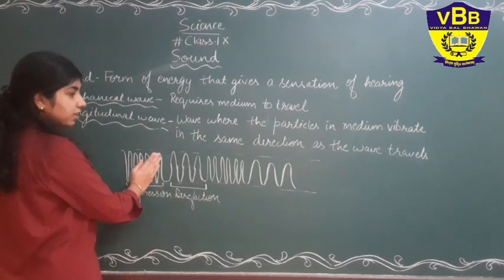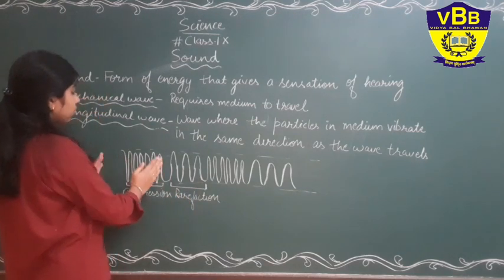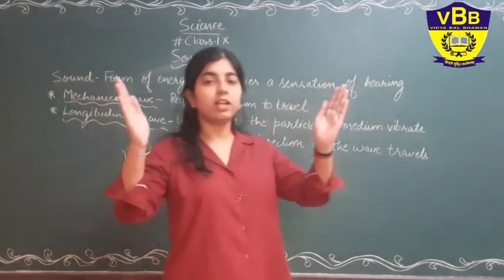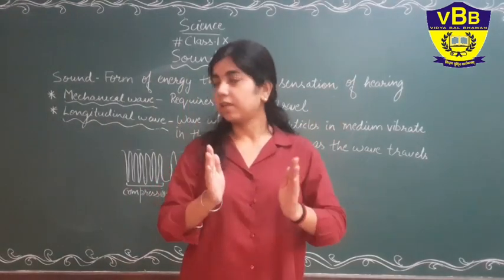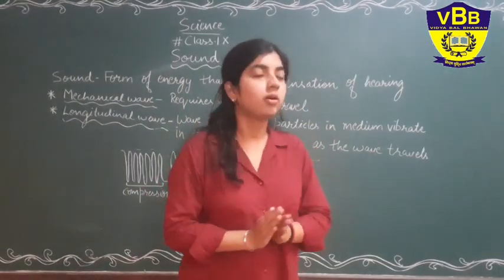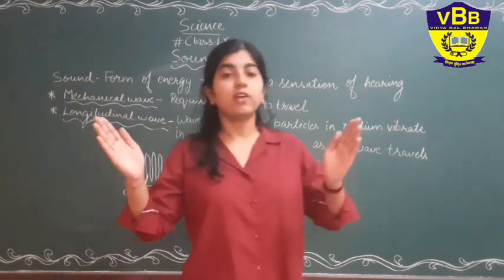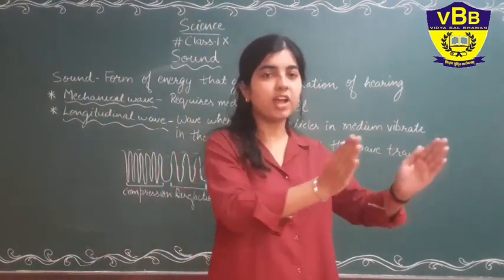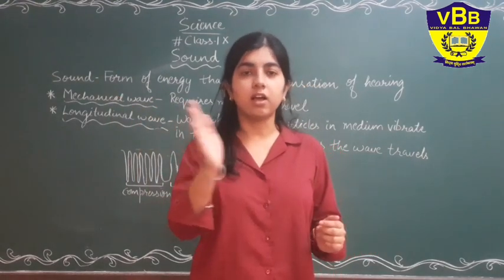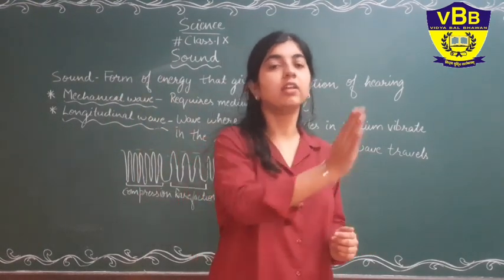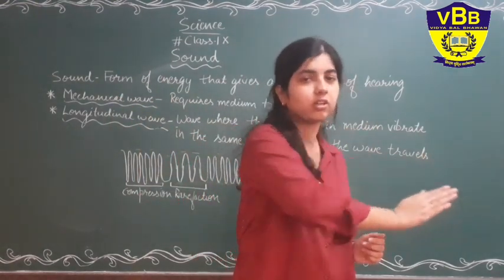When the air particles are closer to each other, it is known as compression, and when the particles are away from each other, it is rarefaction. That is, sound travels in rarefaction, compression, rarefaction, compression. This way the sound moves in the forward direction.